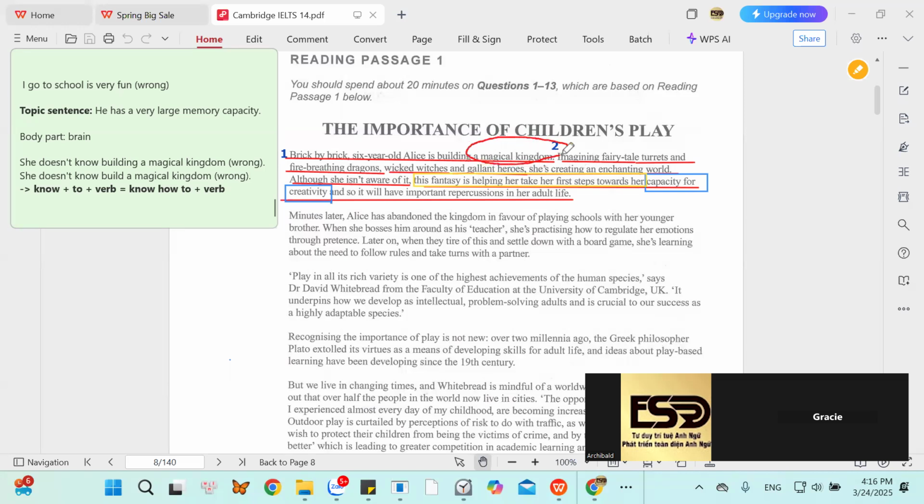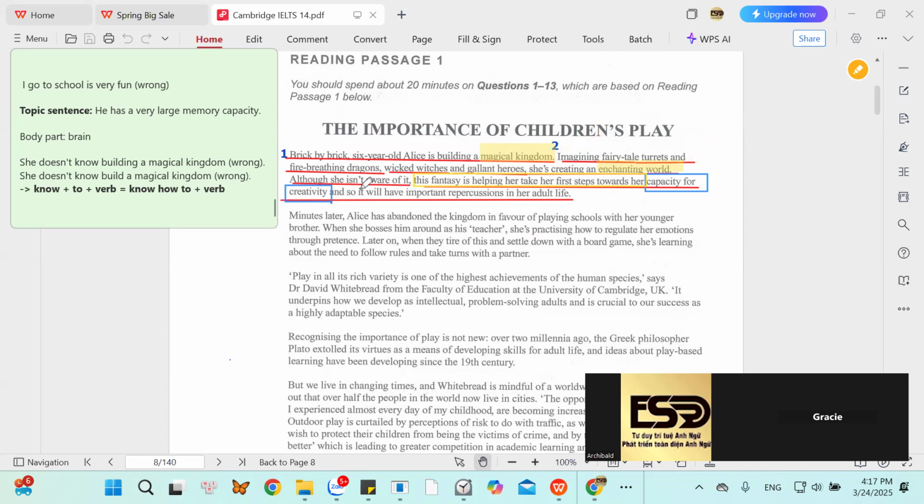You see, the first sentence, they use the words magical kingdom. The second sentence, they use the words enchanting world. Do you see the connection between a magical kingdom and an enchanting world, John? Can you feel the connection between these two words? First, they say magical kingdom. Second, in the second sentence, they say enchanting world. Are they similar in meanings or different? Similar. All right.